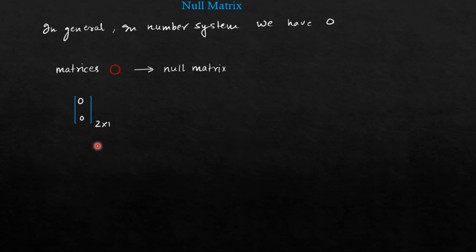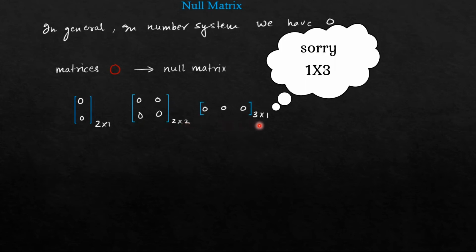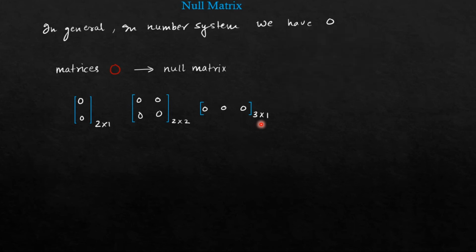Okay, it is a null matrix of order 2 cross 1. It can be a null matrix with order 2 cross 2, or it can be a null matrix with order 3 cross 1. But remember, a null matrix can be square as well as rectangular matrix. But all the elements of the null matrix should be 0.